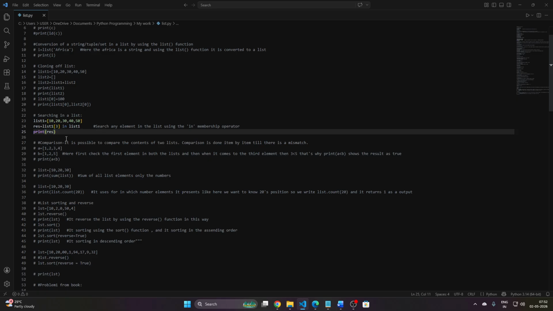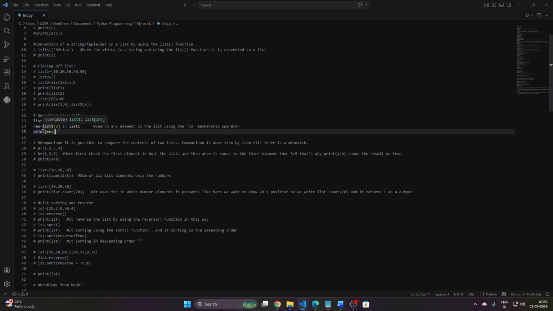If we want to search a number or an element in a list, we can use in. In is a membership operator. As I just wrote down, search any element in the list using the in membership operator.